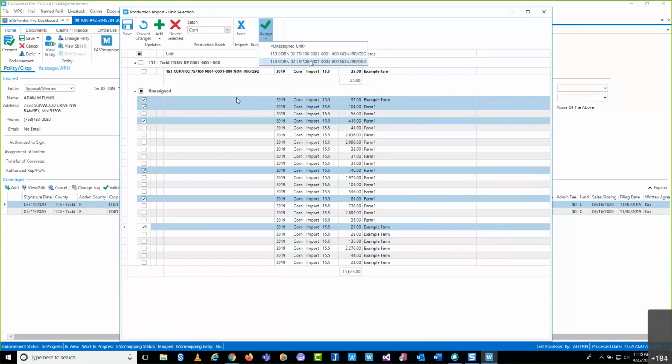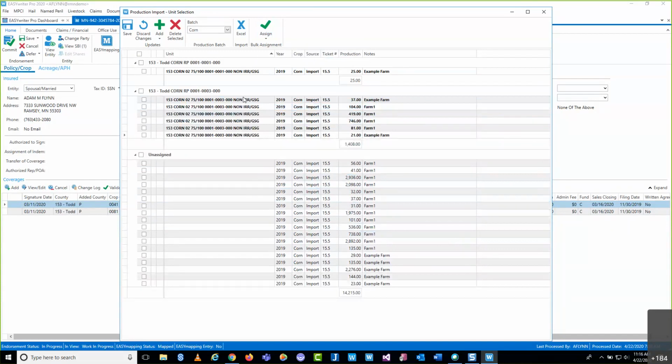And the reason for that is I want to break it apart and just give you a visual as to what I'm doing. So I'm going to select unit 0103. Now you'll see that those lines I just assigned are broken apart from that first line we did manually as 0101, with the remaining corn production tickets all still considered unassigned.